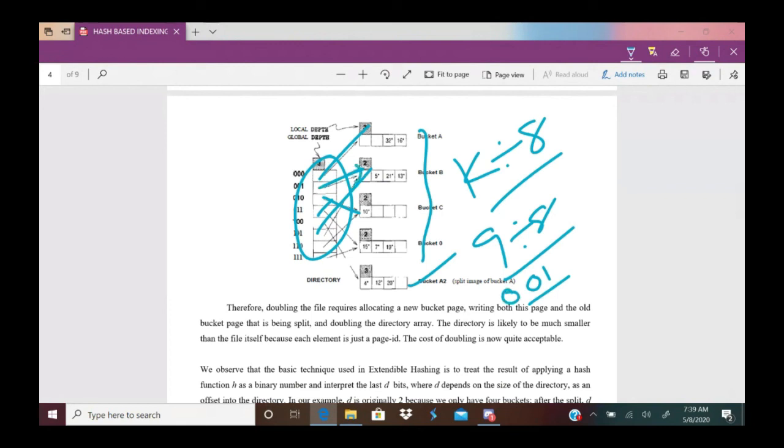But this bucket is already filled. Because it is already filled, bucket B has to be split. But splitting bucket B makes the number of buckets 6, one more bucket added. With 8 directory pointers, it can point to 8 buckets. Splitting B makes only one extra bucket: 5 are already there, and one more, 6, is possible. So not every bucket split requires directory doubling.